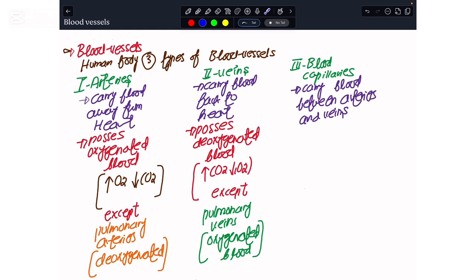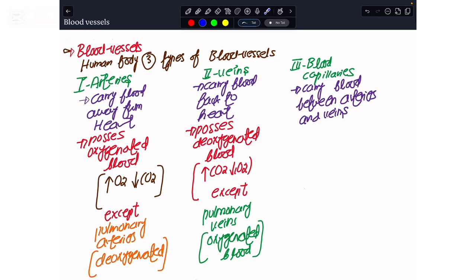And for today, we will be looking at the third major component that we have for the transport in humans, and this is the blood vessels. If I were to recall some of the things from the previous lecture, I told you that whenever the transport system of the human has to be made, we require a heart, we require the blood, and we are in need of the blood vessels.